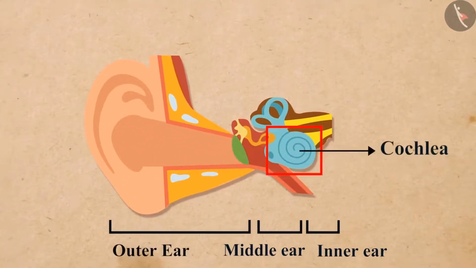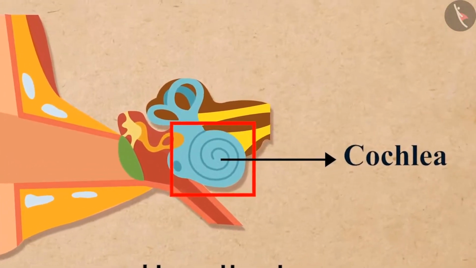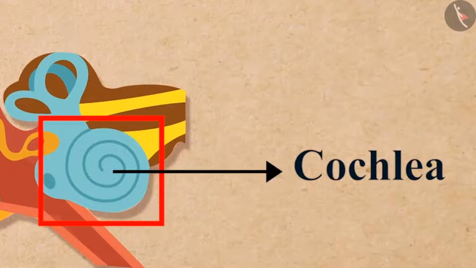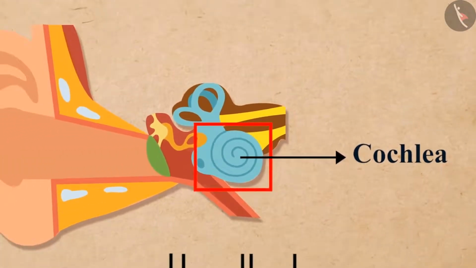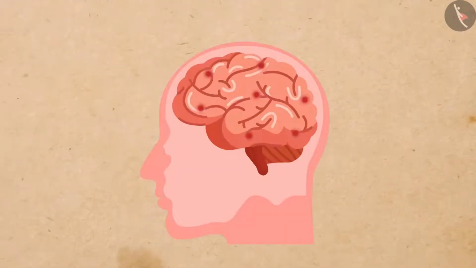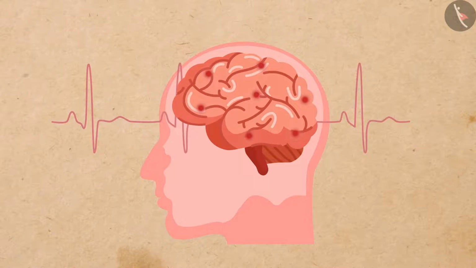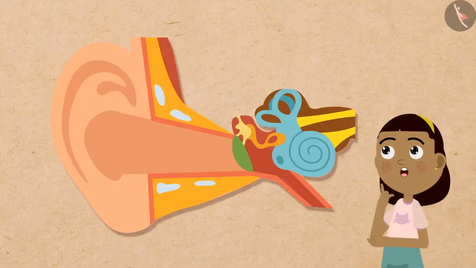The cochlea of the inner ear turns the pressure variations into electrical signals. These electrical signals are sent to the brain through the auditory nerve, and the brain interprets them as sound. And this is how human beings are able to perceive the sound around them.